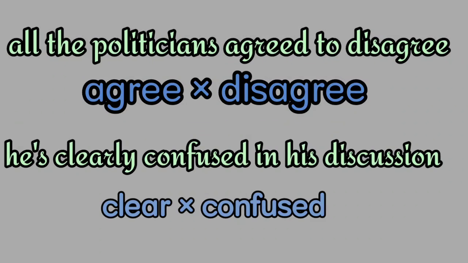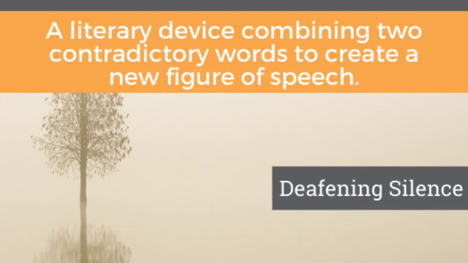Another example. He is clearly confused in his discussion. He is clearly confused. If he is clear, then how will he be confused? So here we are using opposite words or contradict words in this kind of figure of speech.